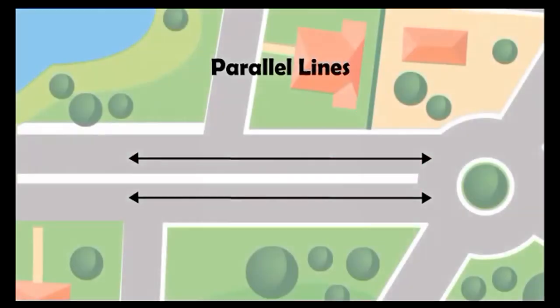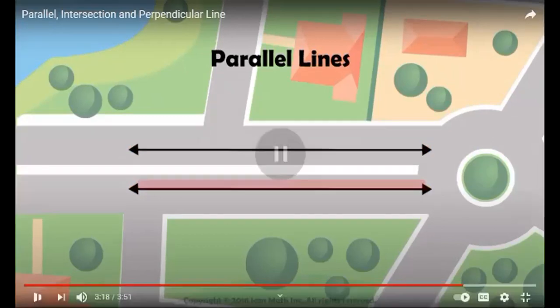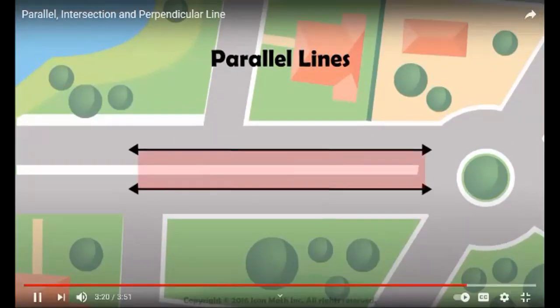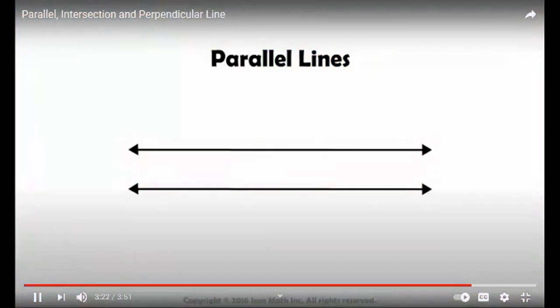We can conclude that our original pair of lines are parallel, and those lines will never intersect because the distance between them never changes. We use the following symbol to say that line GH is parallel to line KL.